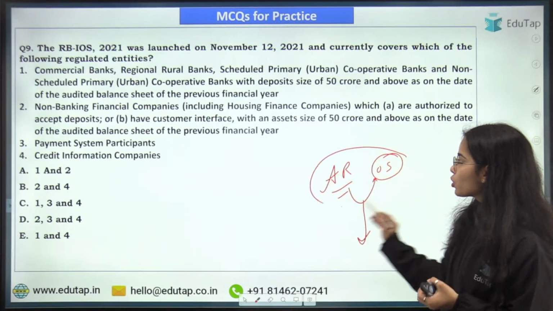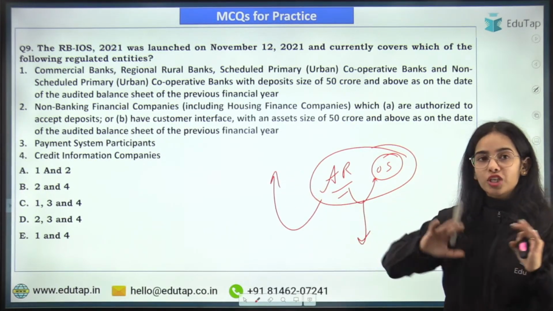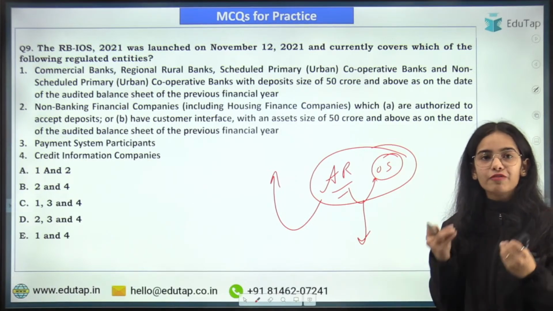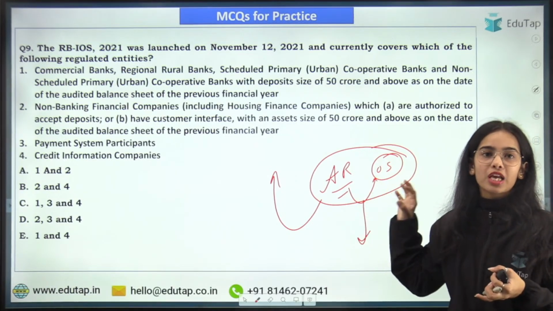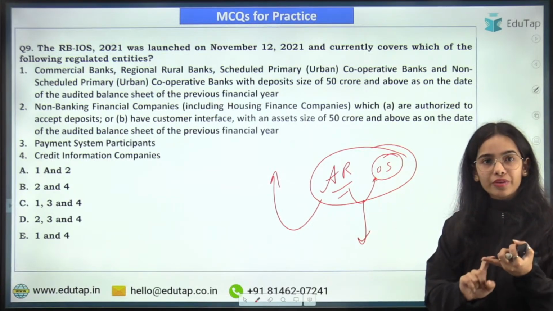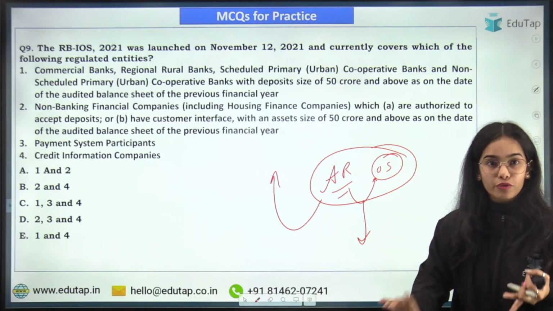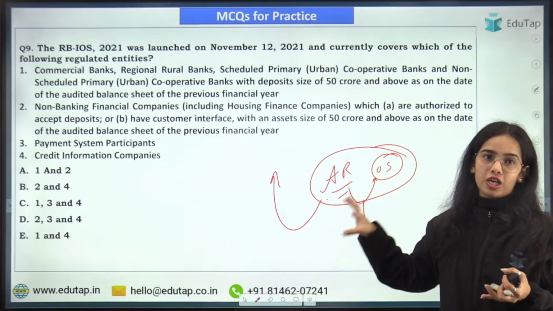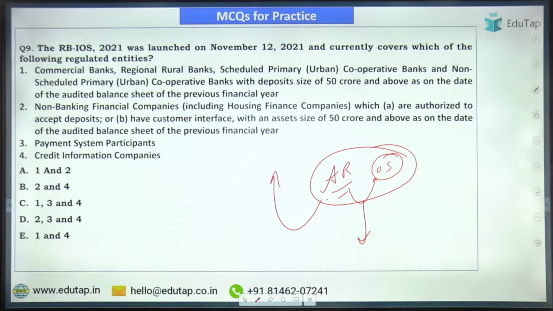In the annual report this was mentioned, and generally the Ombudsman scheme or any scheme of RBI is very, very important. From such schemes, we have seen direct questions in the RBI Grade B 2023 and the RBI Grade B 2024. So you can expect questions from the schemes of the RBI. So try to answer this question.